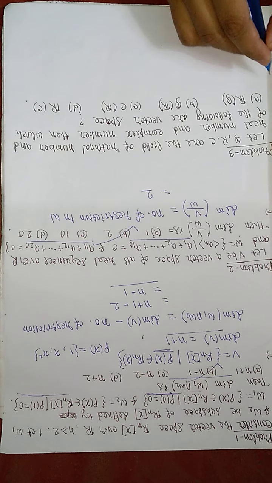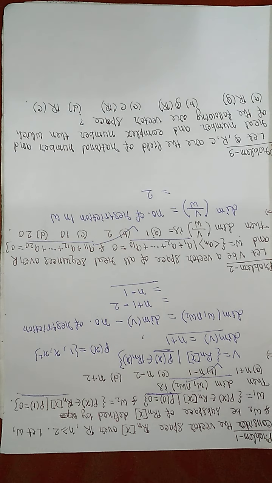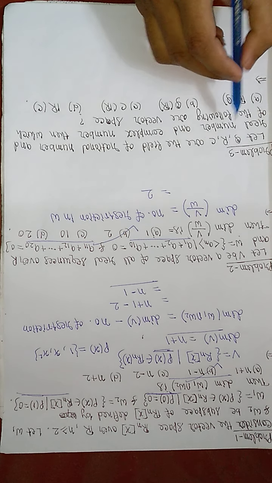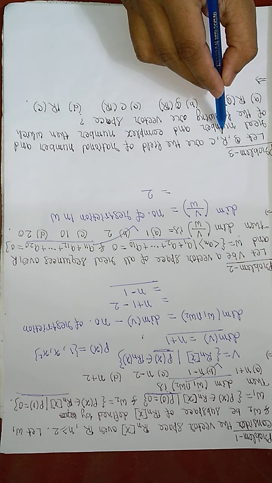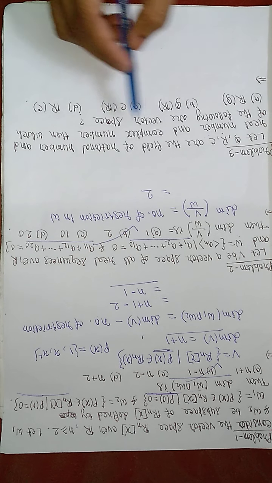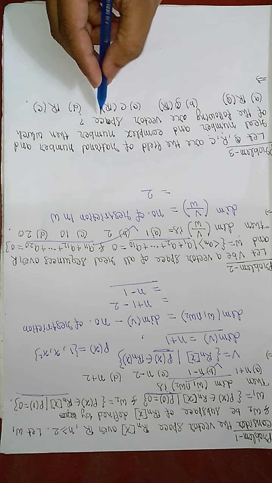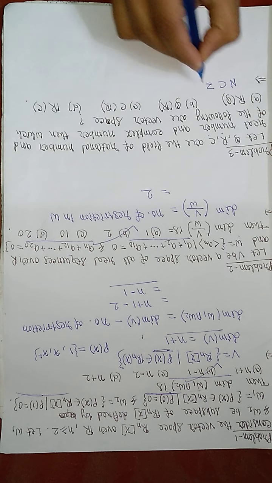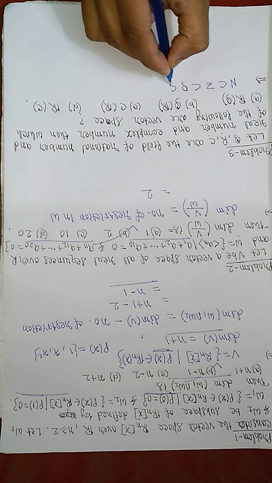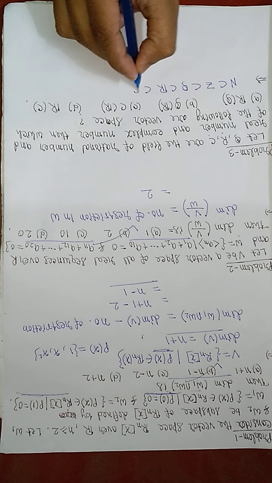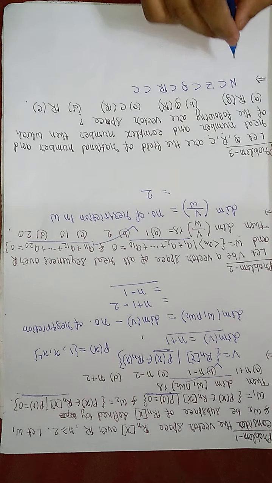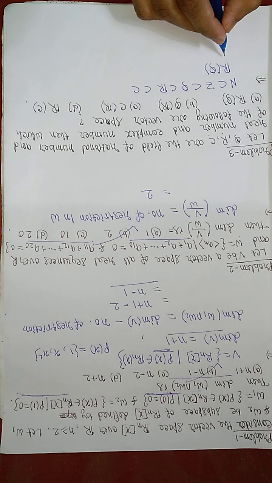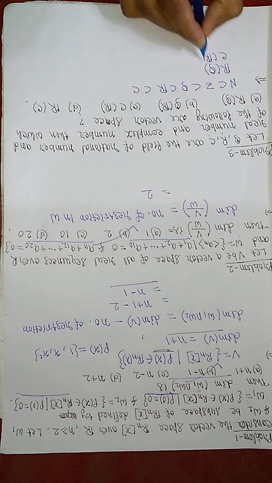Here in this problem it is asked: let Q be the set of rational numbers, R the set of real numbers, and C the set of complex numbers. Which of the following is a vector space? Now we know that the set of natural numbers is a subset of Z, which is a subset of Q, which is a subset of the real line, which is a subset of the complex numbers. So we know that R over Q is possible, and C over R is possible.